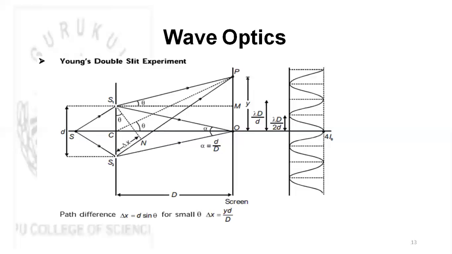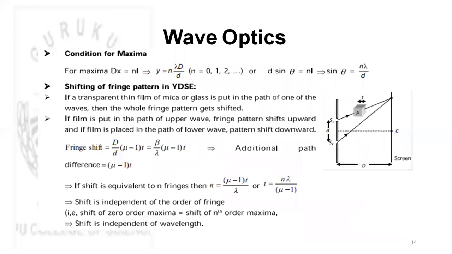So now here path difference delta x will be equal to d sin theta for theta being small. Delta x will be equal to yd by D, where capital D is the distance between the slits and the screen. Now condition for maxima. So here it will be y equals n lambda D by d, and sin theta will be equal to n lambda by d.